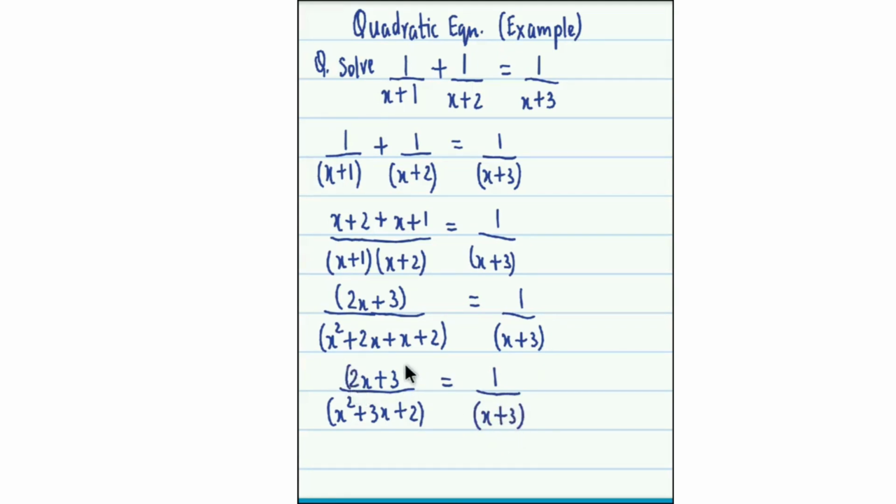Now we simply perform the cross multiplication, that is this bracket we multiply over here, and x square plus 3x plus 2 gets multiplied on the right hand side. So we perform the cross multiplication and let's see what we get. On the left hand side we get 2x plus 3 into x plus 3, and on the right hand side it was 1 into x square plus 3x plus 2.